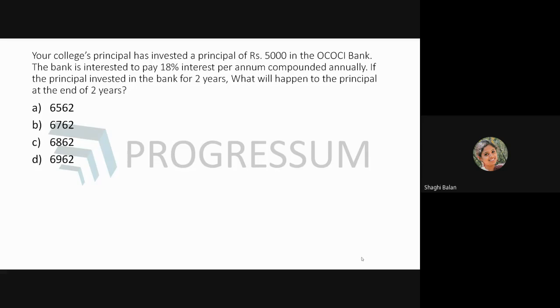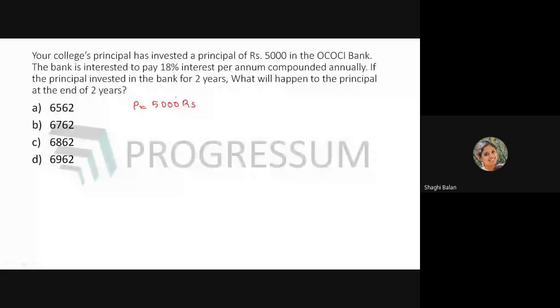Any idea? In the question, it is given the principal amount is 5,000. That is, we will be representing it as P, right? P is equal to 5,000 rupees. Now, what else is given? R is given.